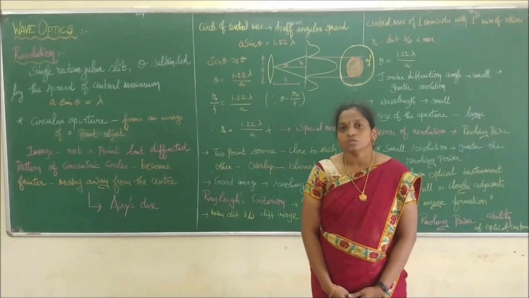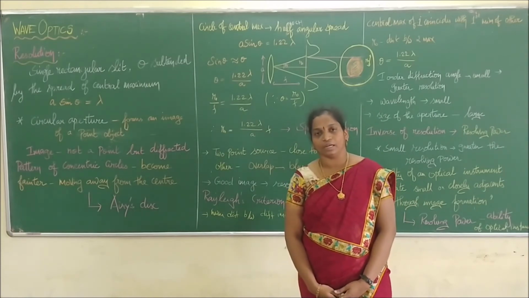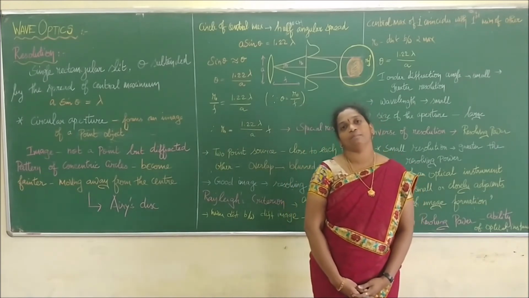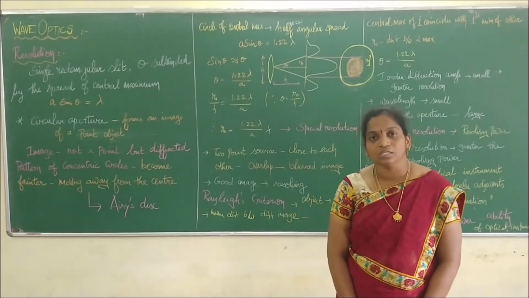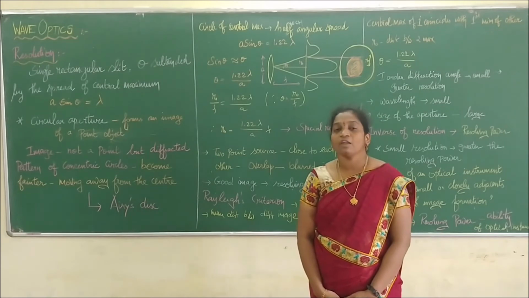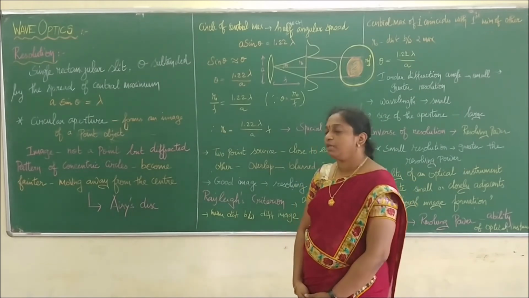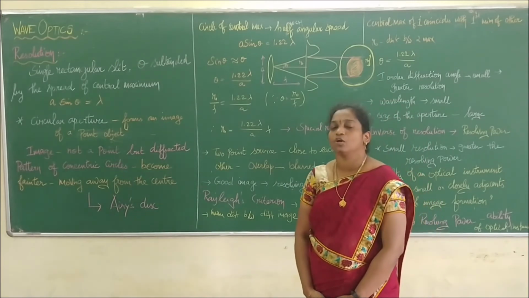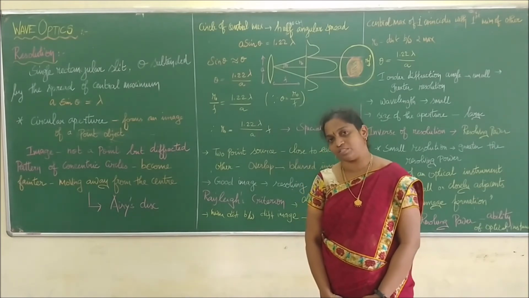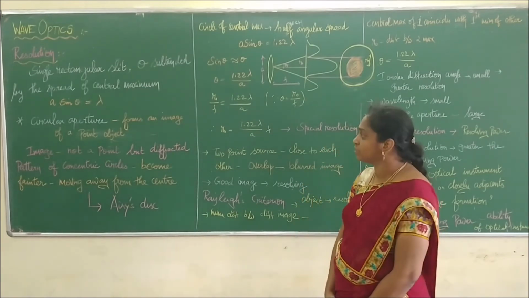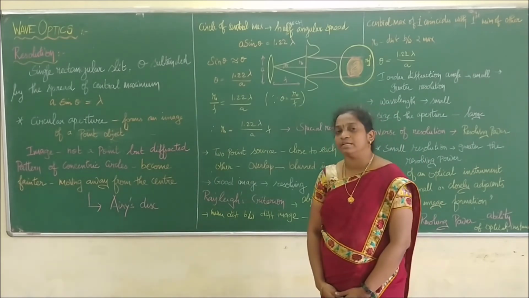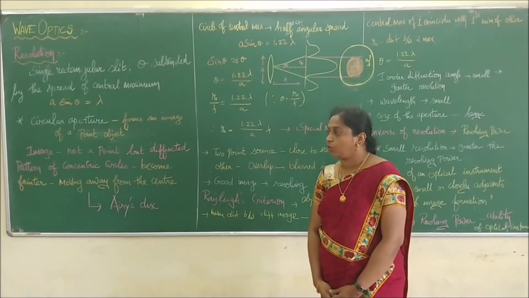What we have used in the diffraction of the grating is a rectangular slit. We use the sodium vapor lamp light or a mercury vapor lamp light, image the slit, and find the wavelengths of different colors. We found that the angle of separation theta can be given by the equation a sin theta equal to n lambda, where n stands for the order of the spectrum. Using a rectangular slit, we can easily find the half angle subtended, to get the spread of the central maximum, by the equation a sin theta equal to lambda.